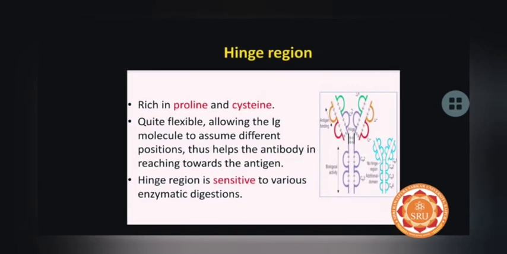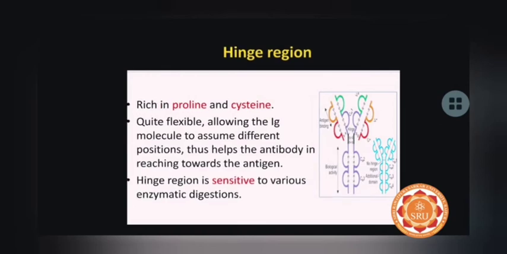And let us discuss the hinge region now. The hinge region is the region which joins the 2 different chains. It is really rich in proline and cysteine amino acids, and it is really flexible. It allows the immunoglobulin molecule to assume different positions, thus helping the antibody reach towards the antigen. This hinge region is also quite sensitive to various enzymatic digestions.